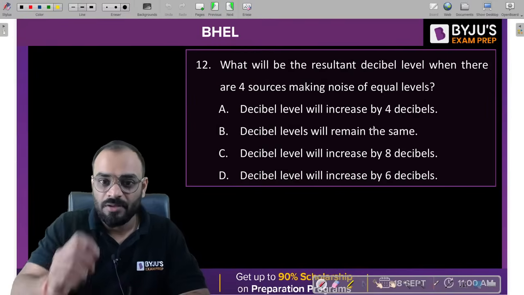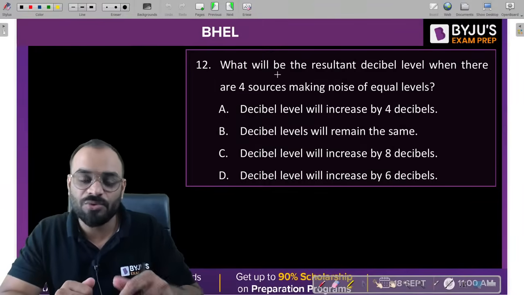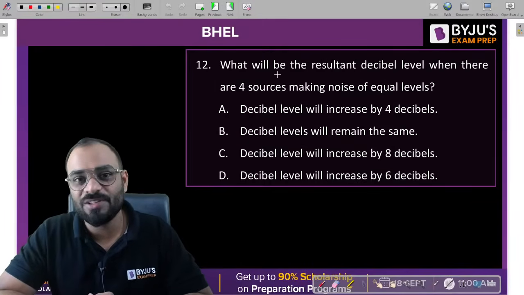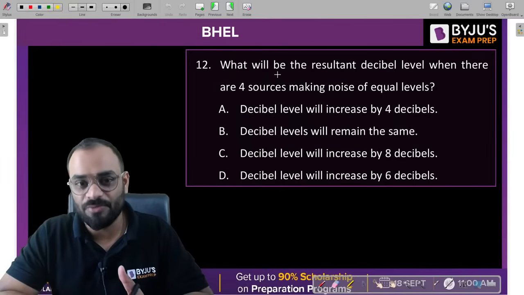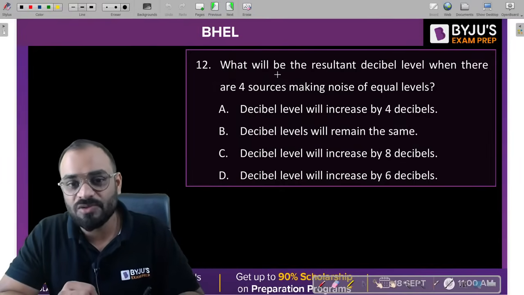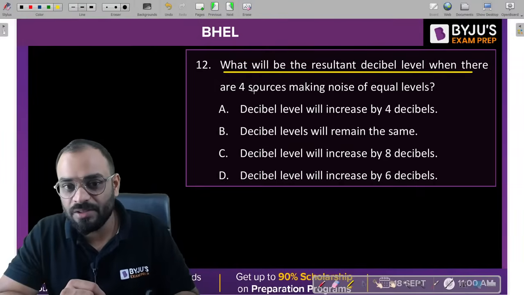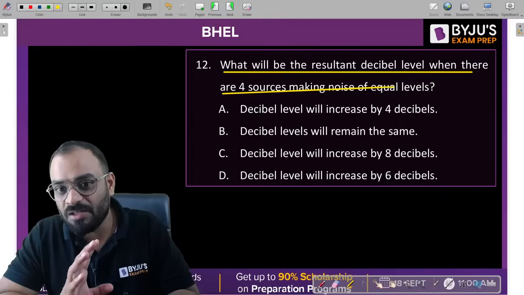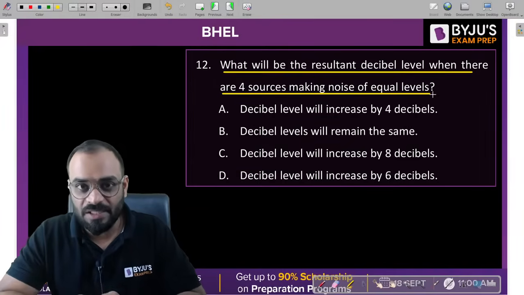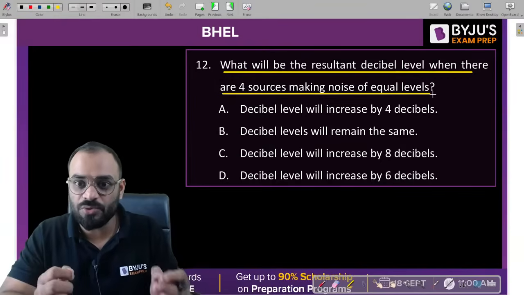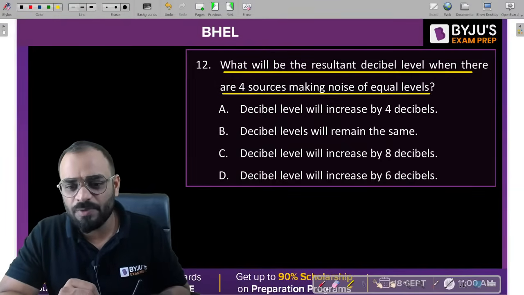Next question, guys, which is based upon the noise pollution. You know that in the GATE examination, noise pollution is not there right now, but in the BHEL examination, you may get the question from this. So be ready with this topic also. What will be the resultant decibel level when there are 4 sources making noise of equal level? There are basically 4 sources trying to produce the same level of noise. So I think you know this particular concept.